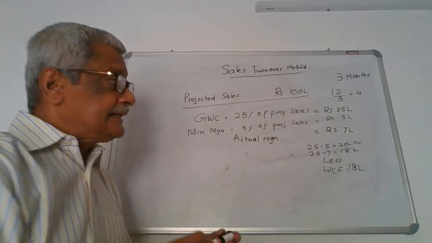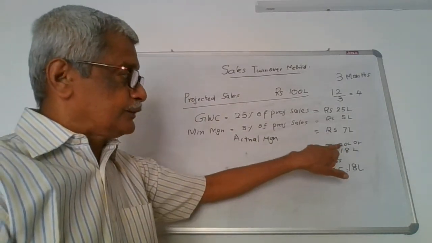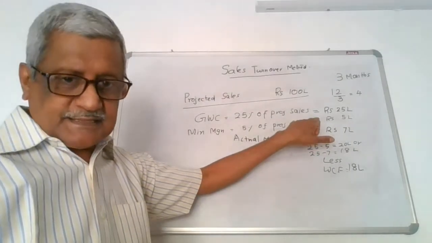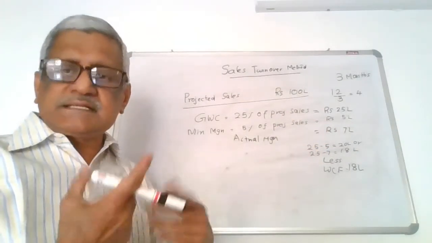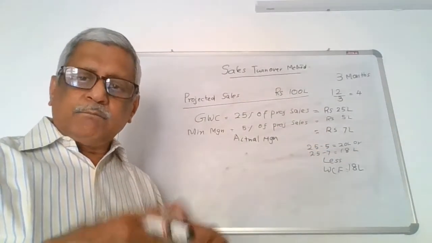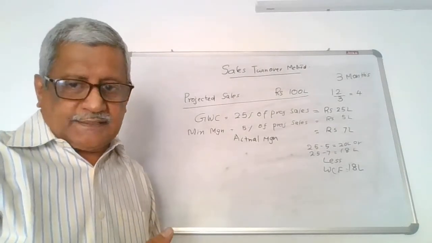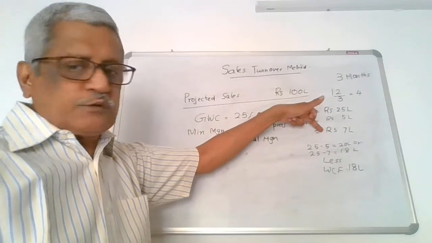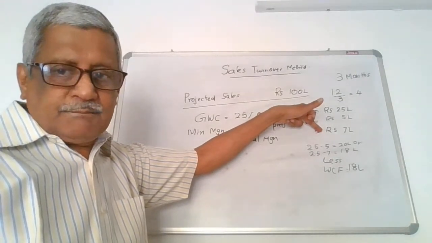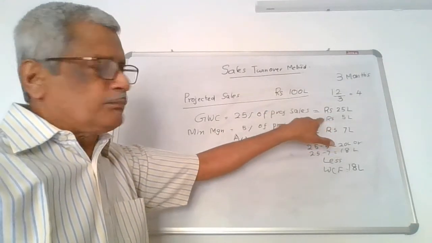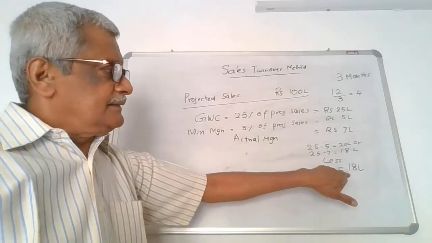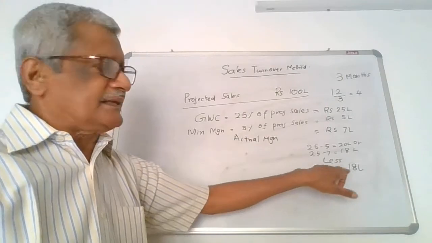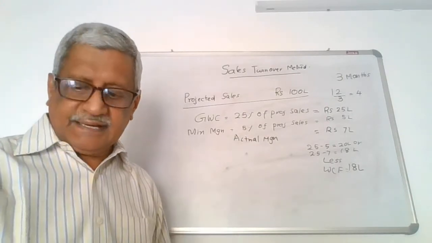The unit is eligible for working capital limit of 20 lakhs, provided they brought in the minimum margin. But in this case, the business enterprise is bringing more than what is required to be brought in. So naturally, we will deduct the actual amount brought in by the business enterprise. If it is more than the minimum, that will be deducted. So in this case, the eligible working capital finance will be 18 lakhs.